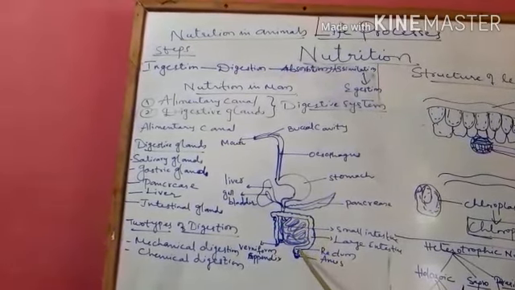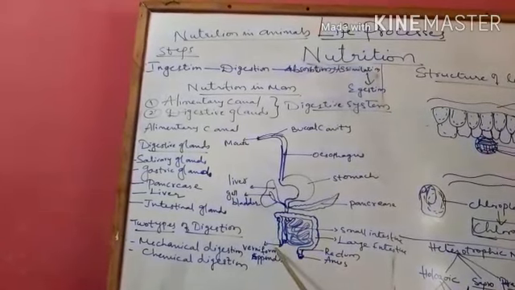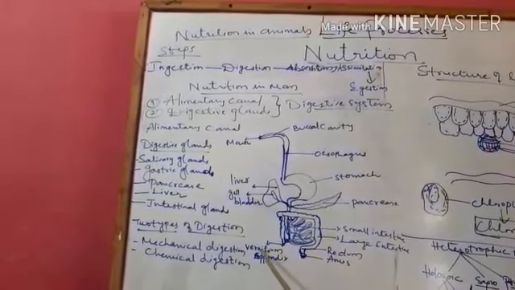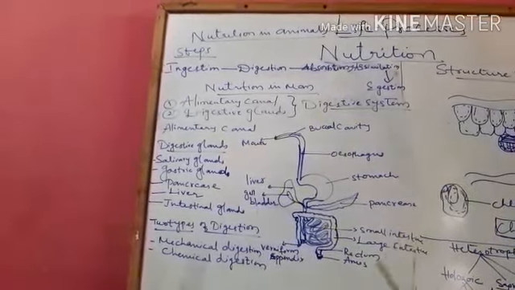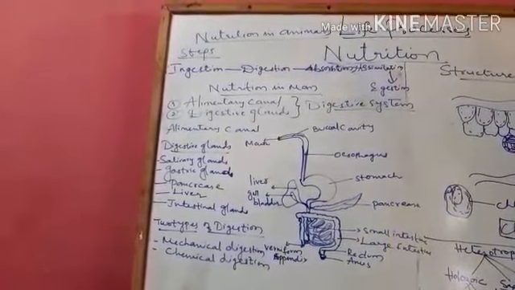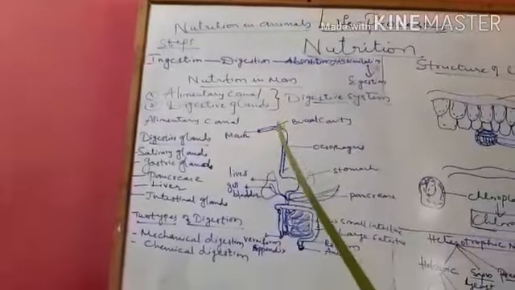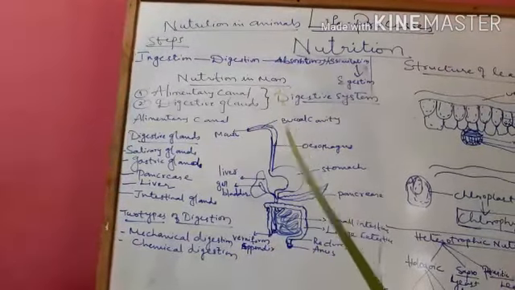Large intestine, rectum and anus. At the end of the large intestine, you can find vermiform appendix. Okay, so these are the parts of alimentary canal. Now we'll see how actually the digestion takes place in human beings.